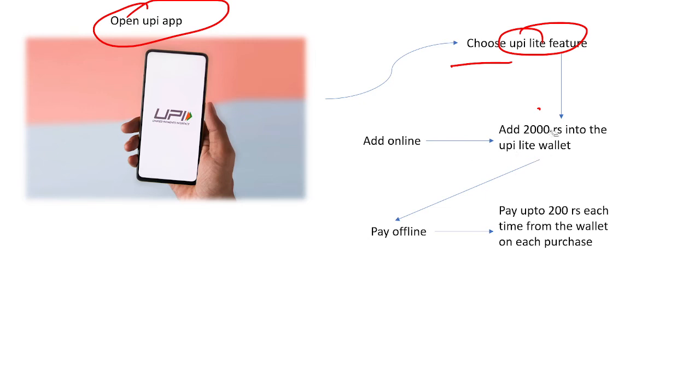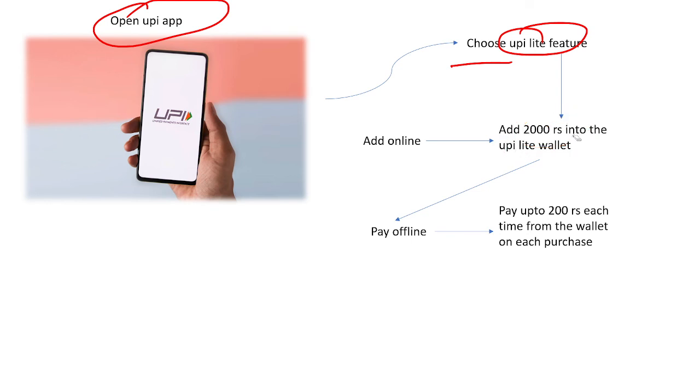So to make this payment, after installing the UPI Lite feature, the person has to add some amount of up to 2000 rupees into his wallet. There is one condition: only up to 2000 rupees can be added into the wallet, not more than that.